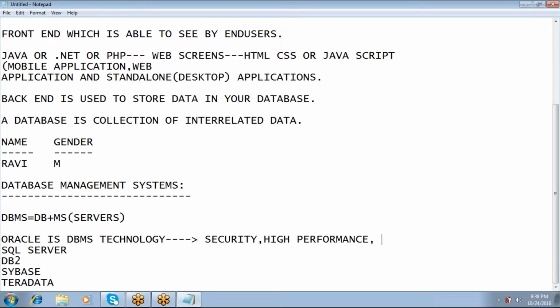And it has features which support OLTP. Do you know what is OLTP? OLTP is nothing but online transaction processing.